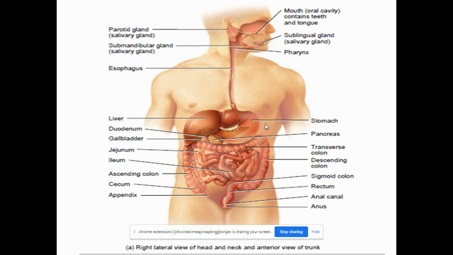So the stomach is well below the diaphragm. You can see from the picture that the stomach is well below the diaphragm, and the esophageal hiatus is at the diaphragm. So when this esophageal hiatus protrudes through the diaphragm and comes out on the upper part, then it is a diseased condition.